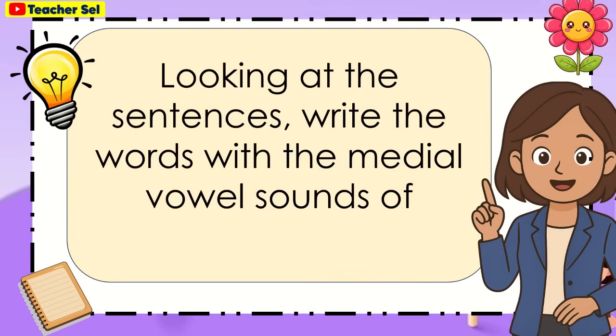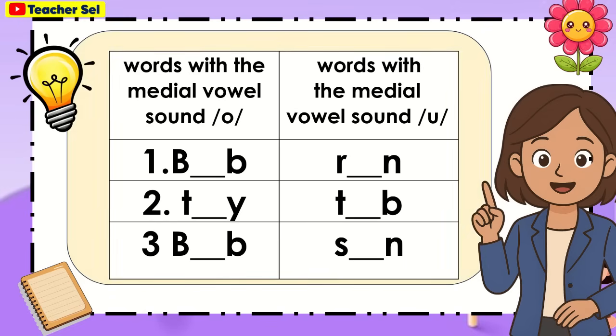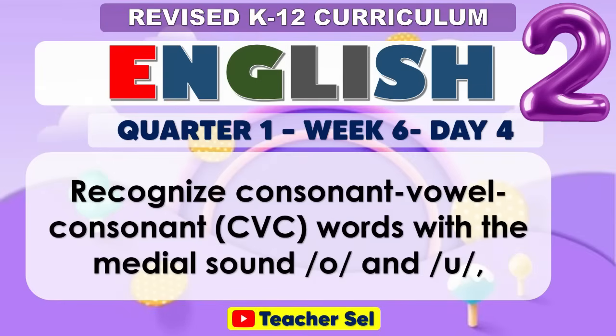Looking at the sentences, write the words with the medial vowel sounds of a and a. Words with the medial vowel sound a and words with the medial vowel sound a. For Day 4, recognizing consonant-vowel-consonant (CVC) words with the medial sound o and a.